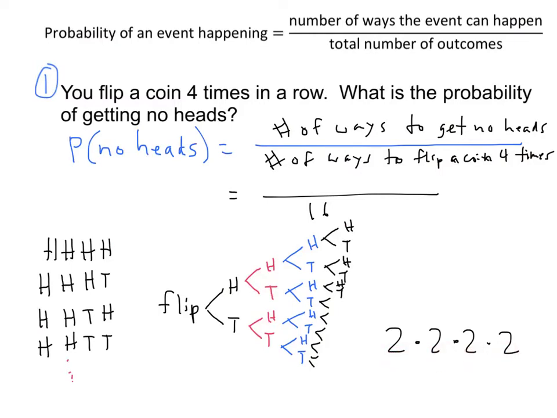Right? Well, we still need the top of our fraction. How many ways are there to get no heads? Well, this is kind of an easy question. How many ways are there to get no heads? There's only one way to get no heads, right? The only way to do that is to get tails, tails, tails, tails. So our fraction would be 1 out of 16.